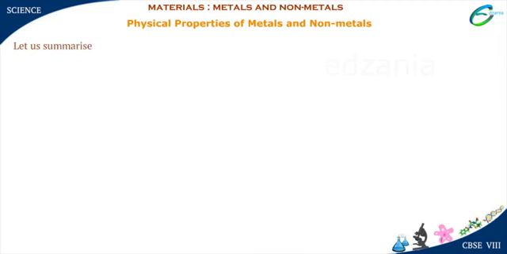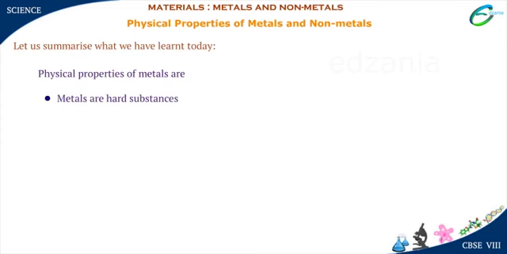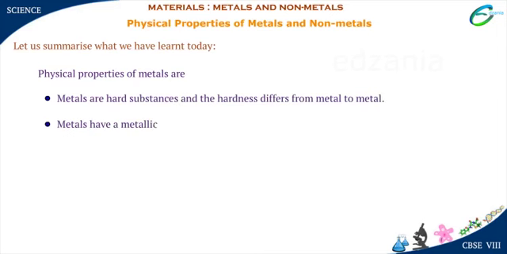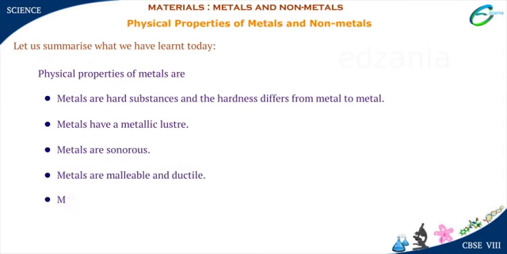Let us summarize what we have learned today. Physical properties of metals are: metals are hard substances and the hardness differs from metal to metal. Metals have a metallic lustre. Metals are sonorous. Metals are malleable and ductile. Metals are good conductors of heat and electricity.